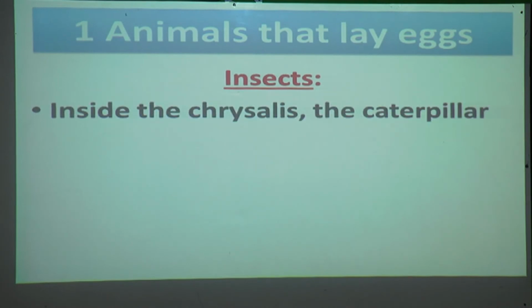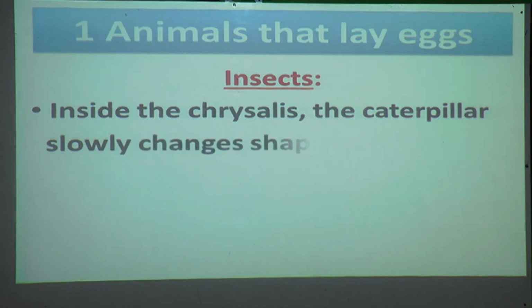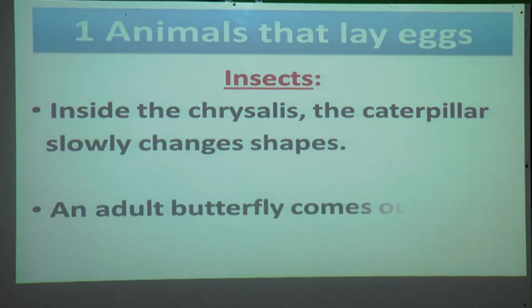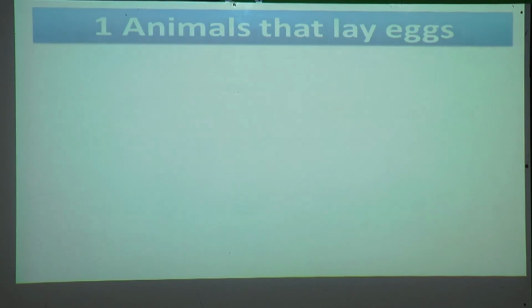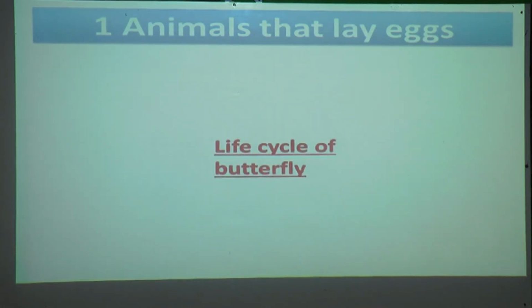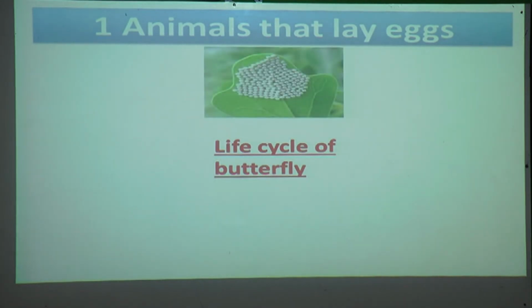Inside the chrysalis, the caterpillar slowly changes shape. After that, an adult butterfly comes out of the chrysalis. Now we will see the life cycle of the butterfly. The butterfly lays eggs on the underside of a leaf.